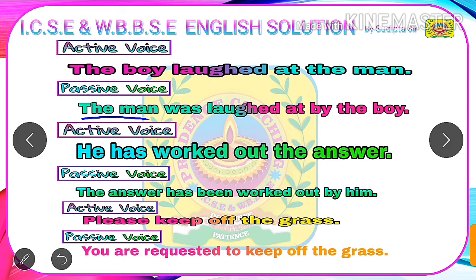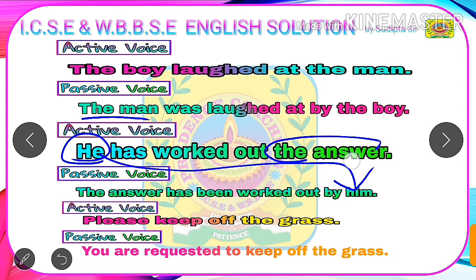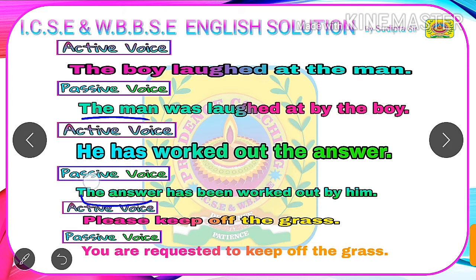Our next example is "he has worked out the answer." Students, here the subject is he, has is the helping verb, worked is the main verb, out is the preposition, and the answer is the object. So students, here also we need to do the same steps. We need to swap the subject and object. He is the subject in active voice, which becomes him in the objective form, and the answer, which is the object of active voice, becomes the subject of passive voice.